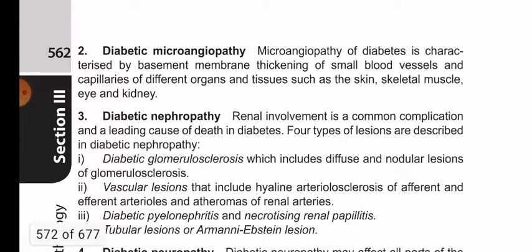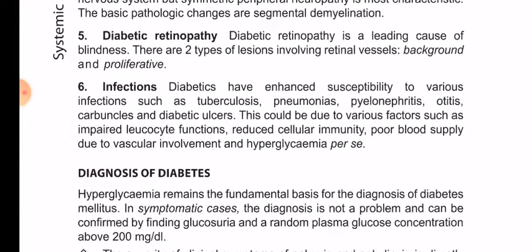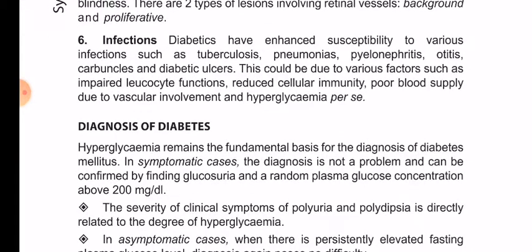Diabetic microangiopathy and diabetic nephropathy, diabetic neuropathy, diabetic retinopathy, and infections. Diabetics have enhanced susceptibility to various infections such as tuberculosis, pneumonias, pyelonephritis, otitis, carbuncles, and diabetic ulcers. This could be due to various factors such as impaired leukocyte function, reduced cellular immunity, poor blood supply, and due to vascular involvement and hyperglycemia per se.